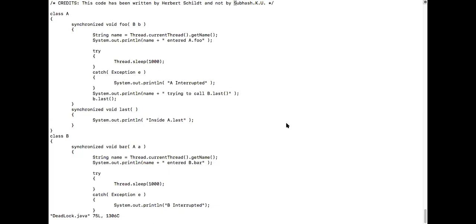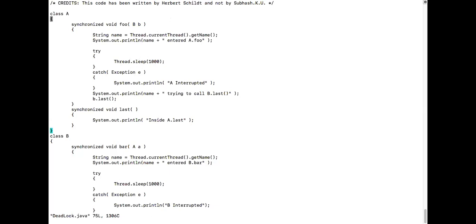I tried my best to create a deadlock, but I could not create it, and that is when I had to refer to the code written by Herbert Schildt. This very beautifully creates a deadlock. Sometimes I found even this code is not giving a deadlock, but sometimes it is. Second thing is, once you get a deadlock in your code, it is very difficult to solve because you will not know what to do. Anyway, we need 2 threads and 2 objects. We'll run this code and we'll see.